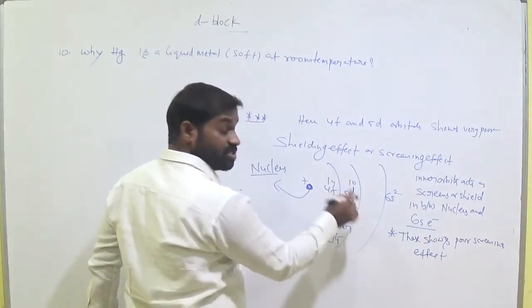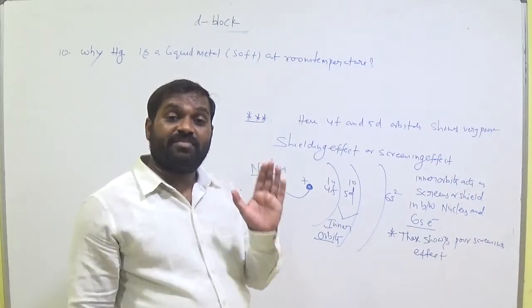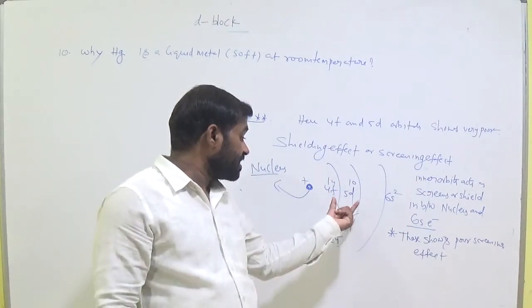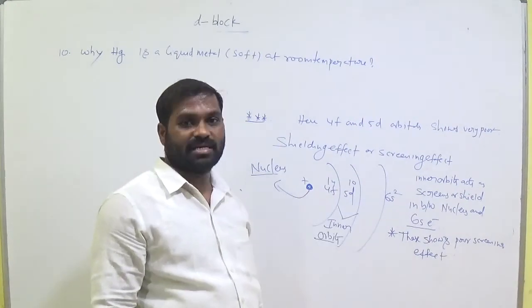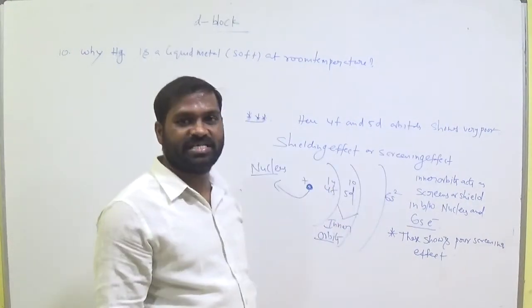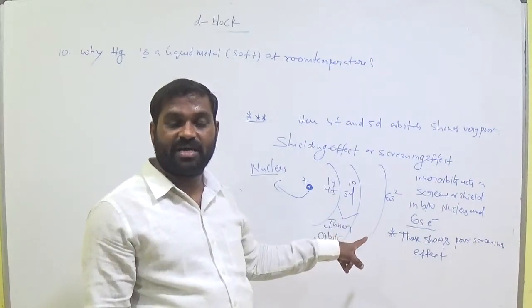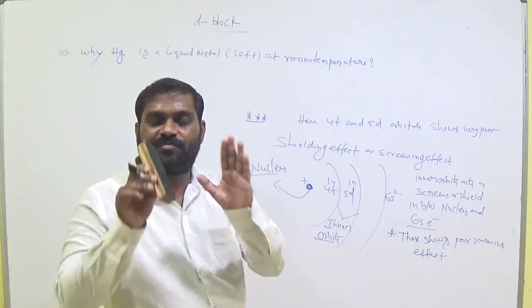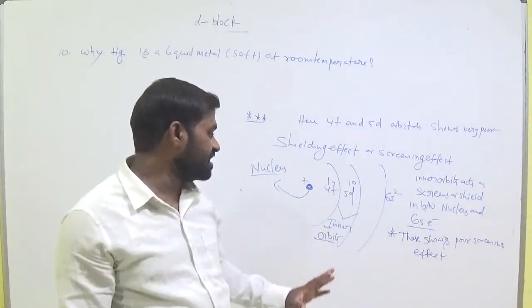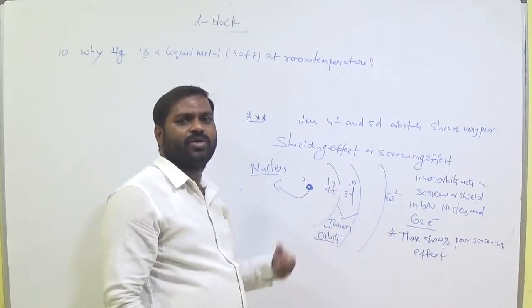These are not a good screen. Why? Because of their larger size. Good screen means it can prevent the attraction between nucleus and outermost electrons, and they maintain larger distance. But here, due to the larger size of 4f and 5d, they act as very poor screens. That means 6s electrons are very easily attracted by the nucleus.